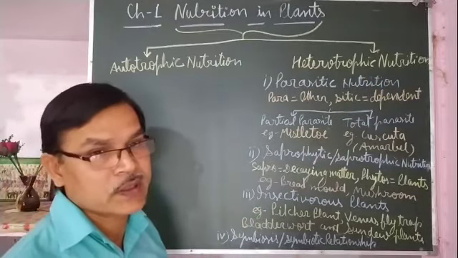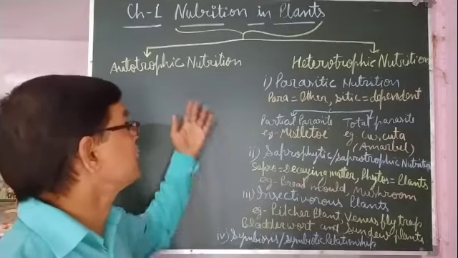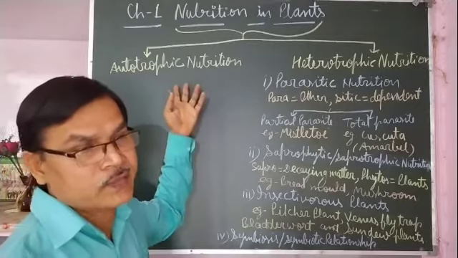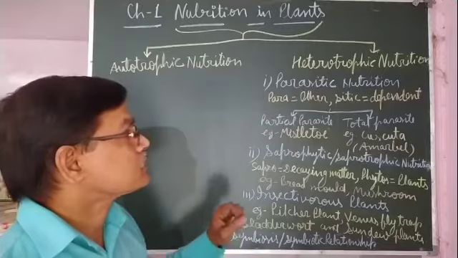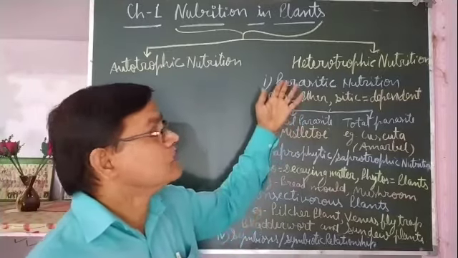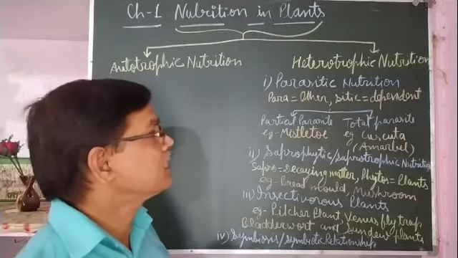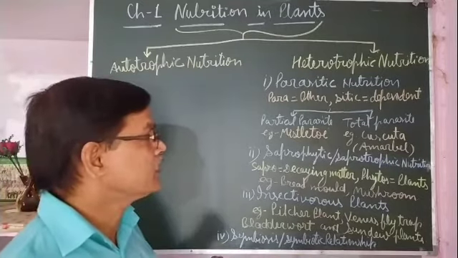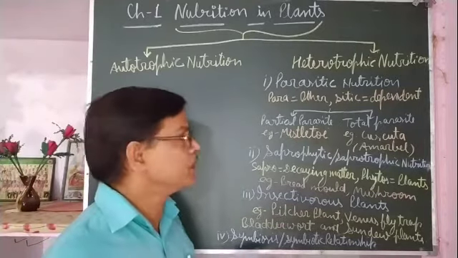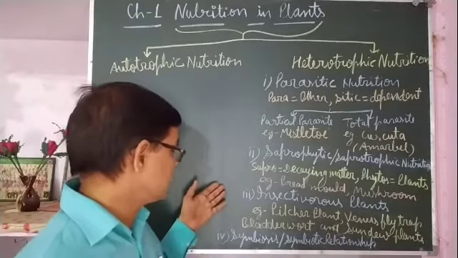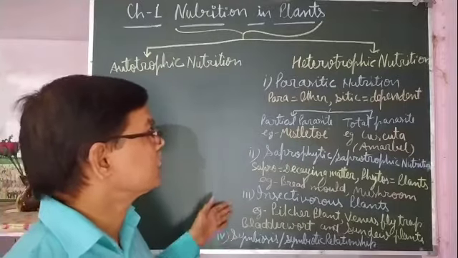Various organisms take their food from various sources. Autotrophic green plants prepare their food by themselves. But in the heterotrophic mode of nutrition, various organisms take their food from various sources in various modes. So on the basis of mode of feeding, organisms have been divided into 4 categories, and the modes of nutrition are also 4 types.